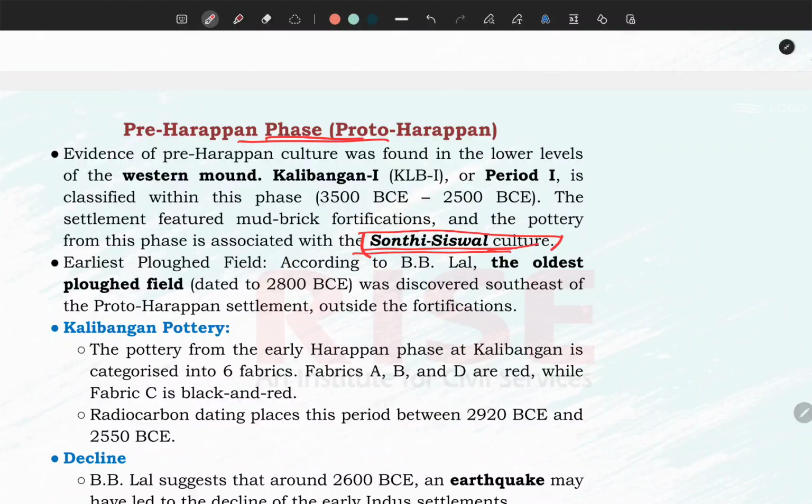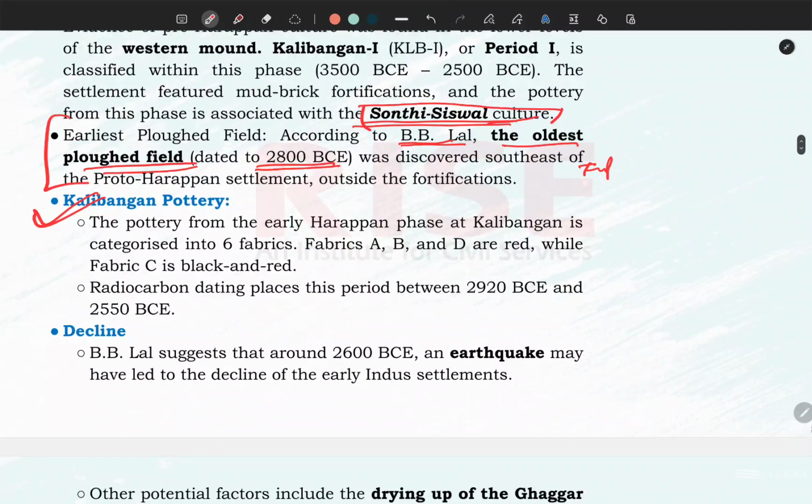Now, in the pre-Harappan phase, which is also called the proto-Harappan phase, B.B. Lal, the historian, suggested that the oldest ploughed field has been discovered, dated around 2800 BC. It means around 5000 years from today has been discovered from Kalibanga, which is a very important fact. You have to learn about this. Second important is the Kalibanga pottery. Kalibanga pottery has 6 fabrics: A, B, C, D. You need not learn all things. Just keep in mind the 6 fabrics.